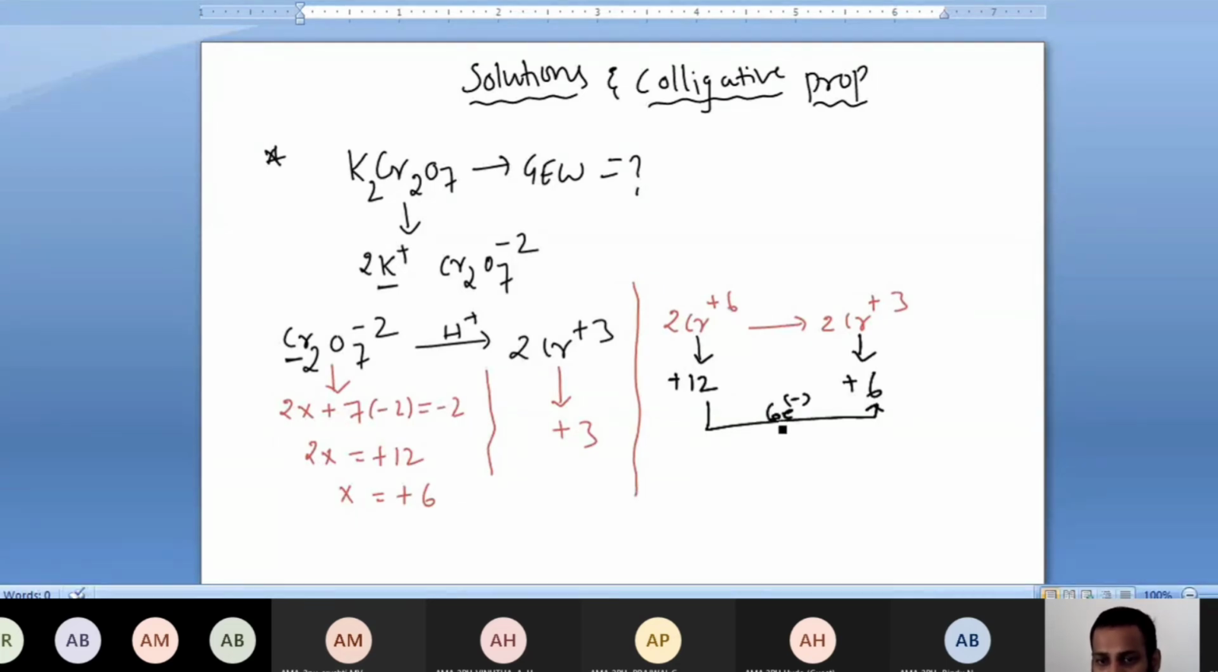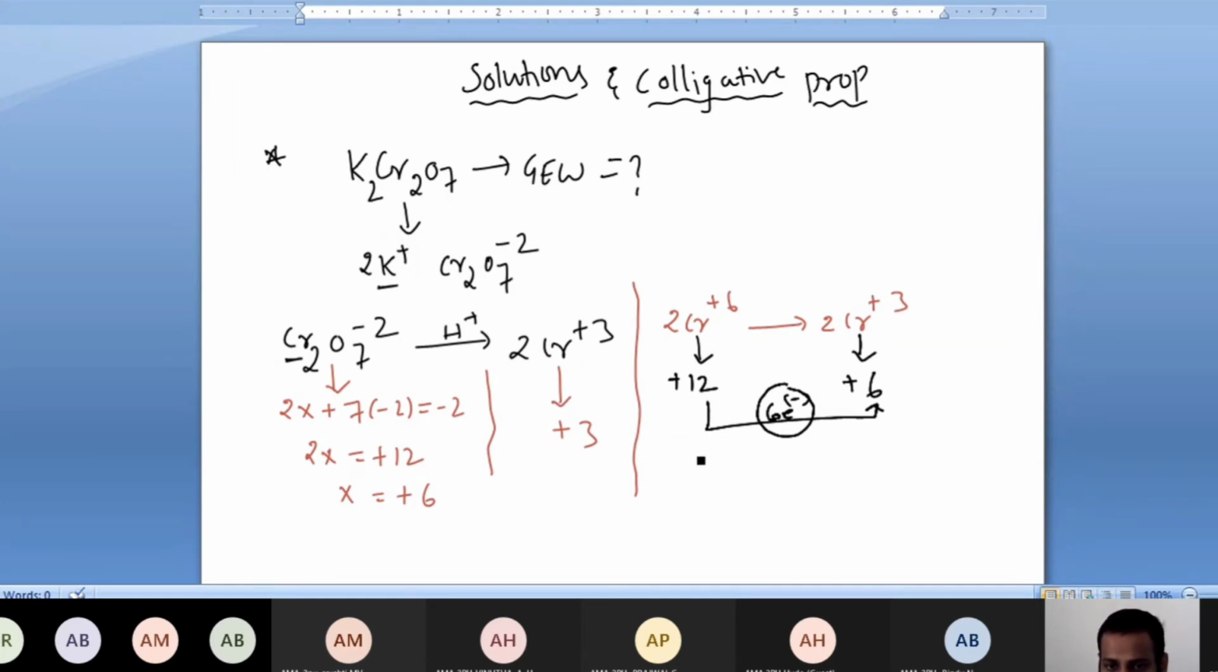Okay, 6 electrons transfer. This is the most important. Not 3. Few people will take only 3 electrons. Okay, so the change in oxidation state, they'll take +6 to +3. But you have to observe for whom the oxidation state changed and, in a given compound, how many atoms are there, which atoms for a particular atom, in which the oxidation state changed. That is very, very important.